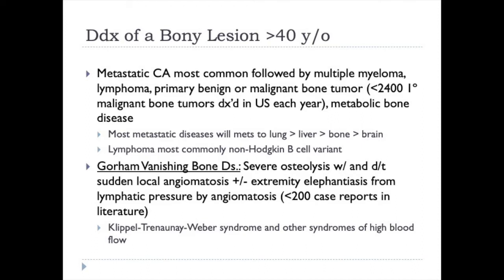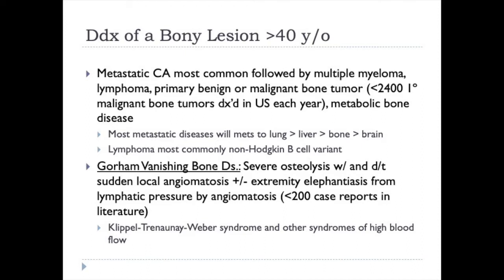Metastatic cancer is most common, followed by multiple myeloma, lymphoma, a primary benign, or a primary malignant bone tumor. There are less than 2,400 primary malignant bone tumors diagnosed in the United States each year, and then metabolic bone disease can also manifest as a lytic bone lesion. Most metastatic diseases will metastasize to the lungs, followed by liver, followed by bone, followed by brain. When lymphoma is found in a bone, it's most commonly the non-Hodgkin large cell B cell variant.